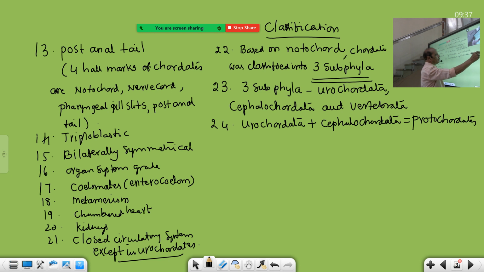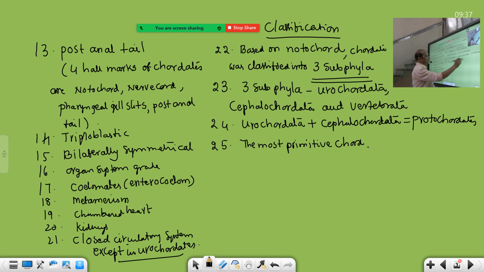What are the Protochordata? Urochordates and Cephalochordates, but don't include the Vertebrata. Proto means first chordates, primitive chordates. So the most primitive chordates are Urochordates. In the NCERT only one line is given regarding Urochordata.